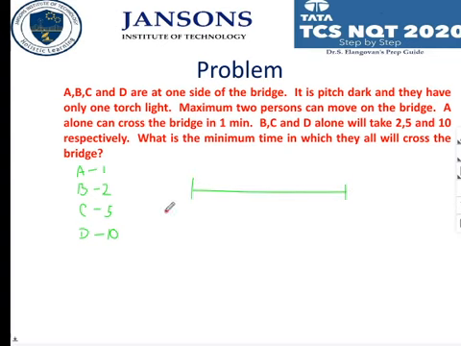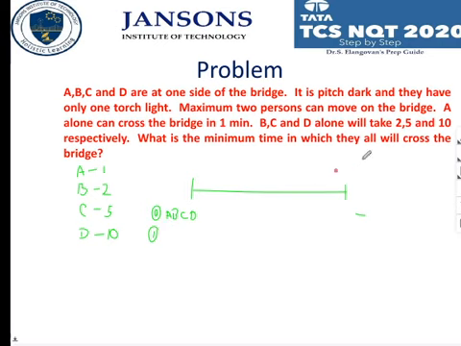Initially, you have to go through different steps. A, B, C, D, everybody are on this side in the first step, or we can call it the 0th step. Here, no one is there. Clear? In the first step, what can be suggested?